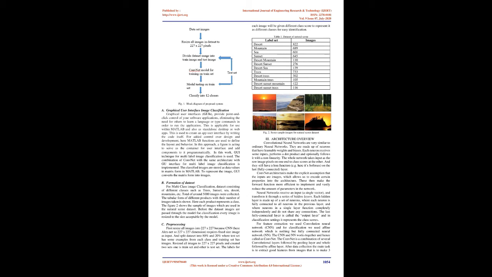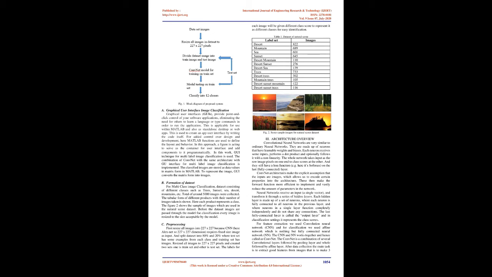Before the dataset images are passed through the model for classification, every image is resized to the size acceptable by the model. C. Pre-processing. First, resize all images into 227x227, because the CNN, here AlexNet, requires a fixed size image as input. Then split the dataset into 80% and 20%, where the test set has some examples from each class and the training set has images. All images were resized to 227x227 pixels and two sets were created, one train set and the other test set. The labels for each image will be given different class scores to represent them as different classes for easy identification.